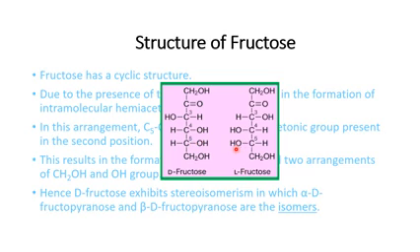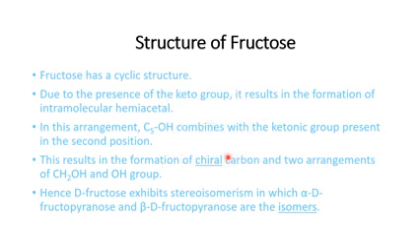L means the OH on the carbon before the most reduced functional group is on the left-hand side. That constitutes an L. That is basically the D and L configuration given by Fischer.